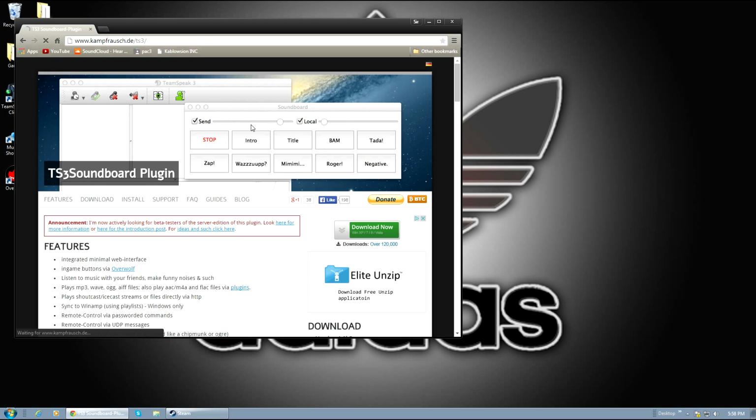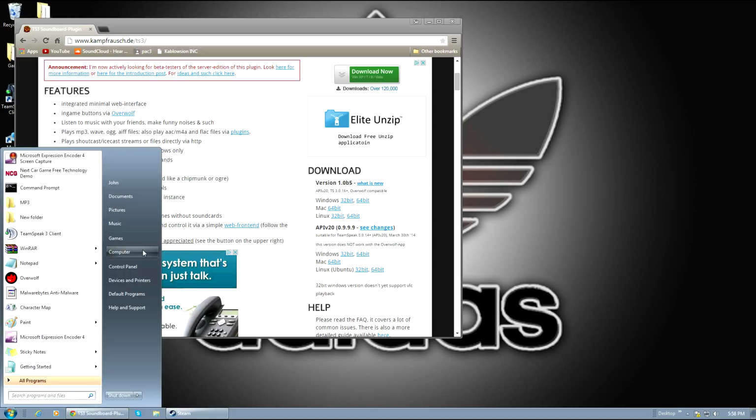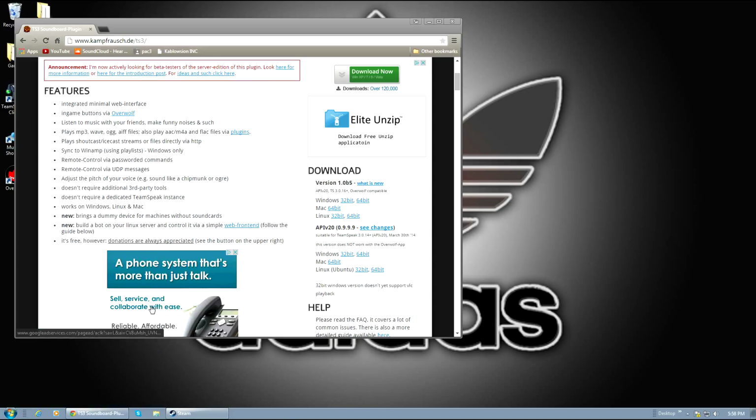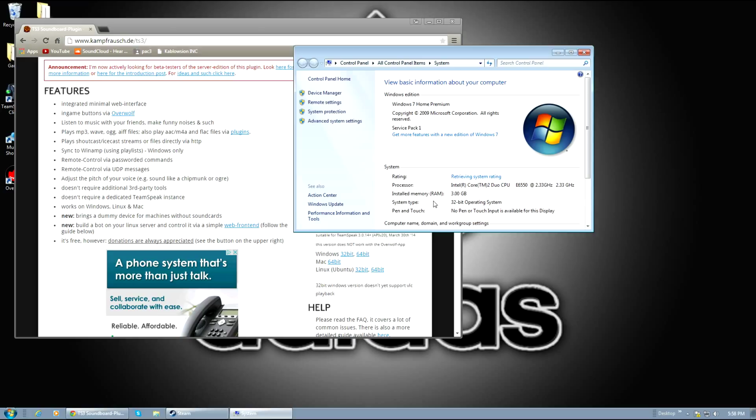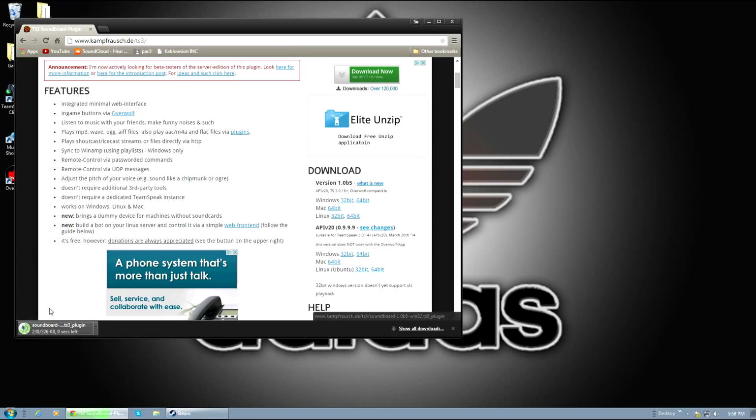It'll look like this if you're on that, and what you're gonna want to do is go to the newest version, and then click the download for whatever operating system you are. If you don't know what your operating system is, just right-click your computer, go to Properties, and then go to System Type. Mine is a 32-bit operating system, so I am going to click the 32-bit operating system.